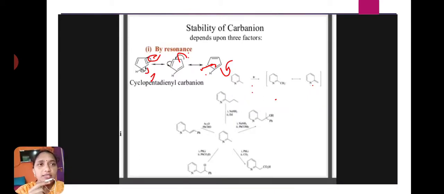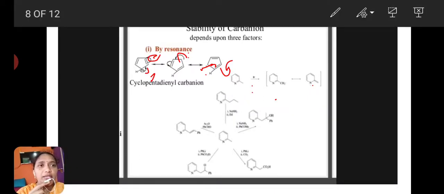And next is the stability of carbanion. It depends upon three factors. One is resonance. By resonance also carbanions will get stability. Here the example is cyclopentadienyl carbanion. Through the resonance structures, cyclopentadienyl carbanion will get stability.